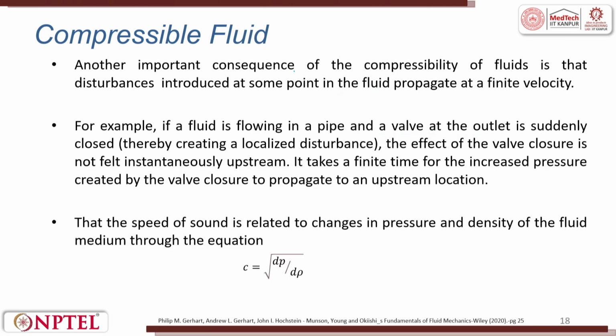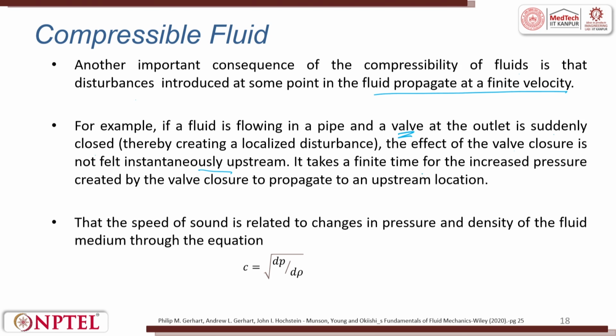Another important consequence of compressibility of fluid is that the disturbance introduced at some point of the fluid propagates at a finite velocity. So, you drop a stone in water, the ripples form, right. For example, if a fluid is flowing in a pipe and a valve, which is the exit valve, is suddenly closed, the effect of valve closure is not felt instantaneously upstream.